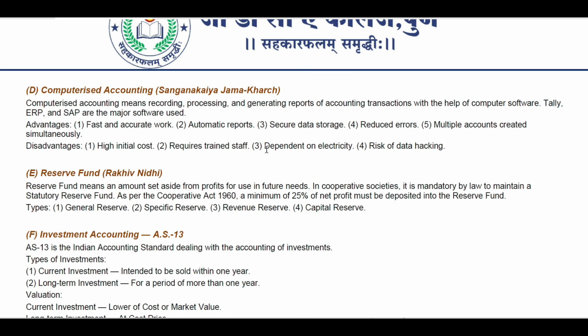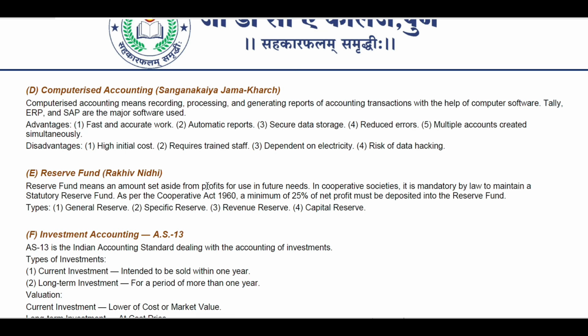They hardly understand the use of the software. Anyways, the next one is dependence on electricity. If electricity is gone, nothing will work. And risk of data hacking. This one is prime. Nowadays data hacking is possible, but so far it is not that risky. It is online and software is there, so you never know. There is a risk, but always take risk to get some good results.